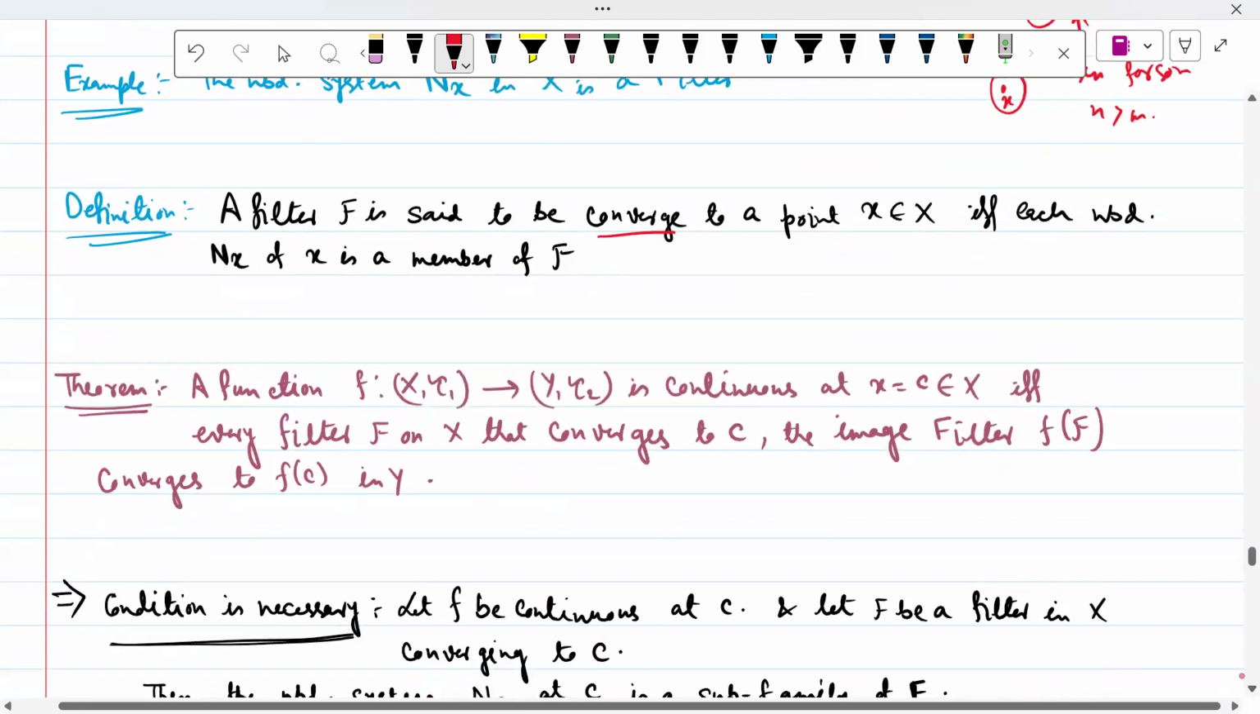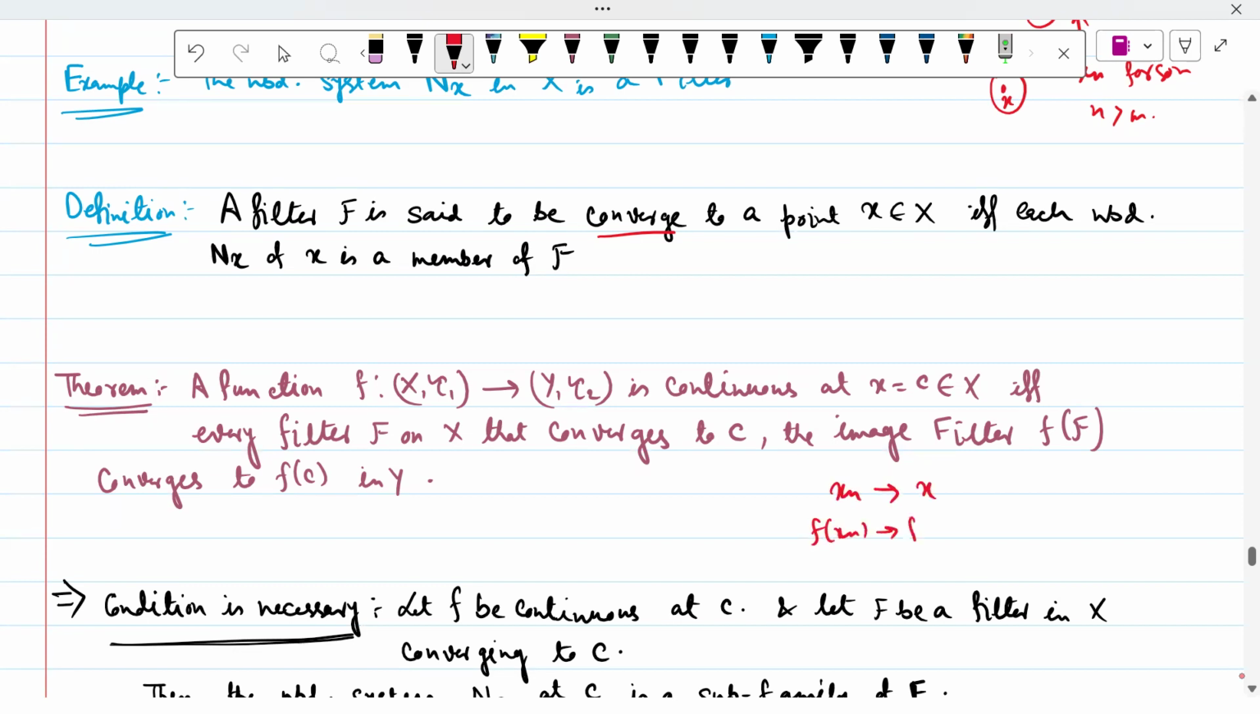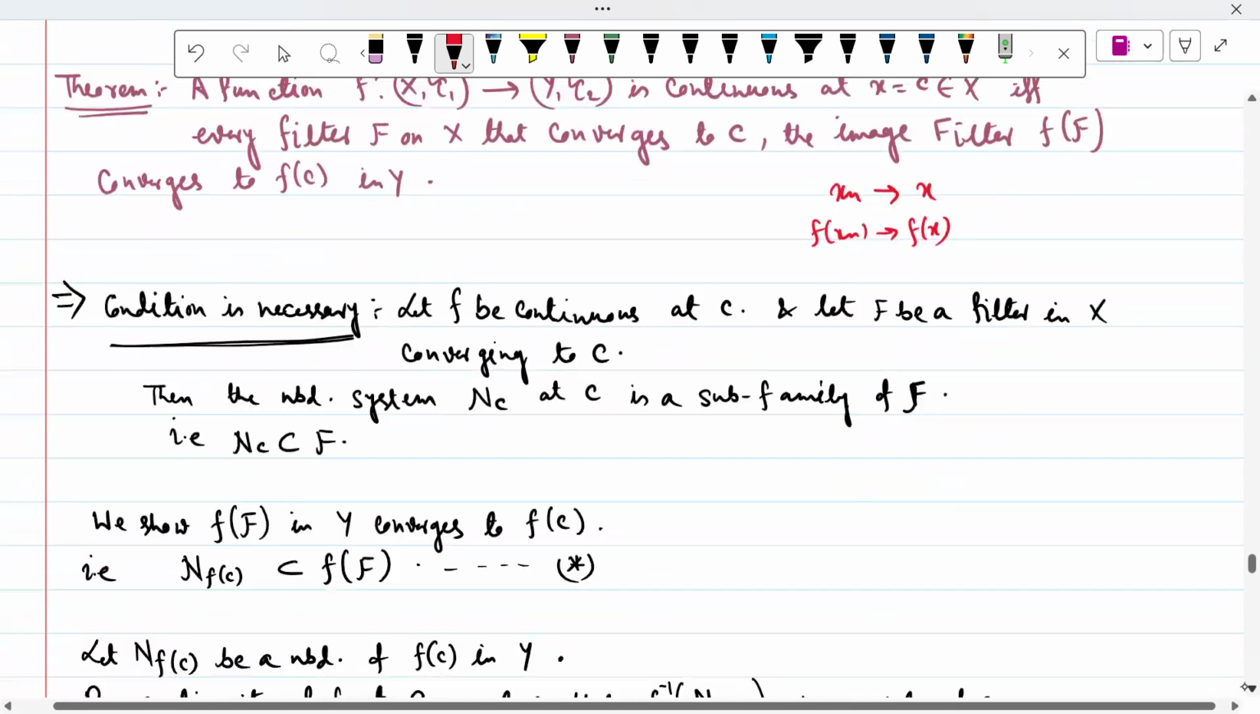Now some theorems. A function f from X to Y, where X has a topology tau 1 and Y has a topology tau 2, is continuous at x equal to c if and only if every filter F on X that converges to c, the image filter f(F) converges to f(c). Again, the same idea of continuity. In continuity we know that if a sequence xn converges to x, then f(xn) converges to f(x) for a continuous function. This is the same idea. The proof is also very similar.